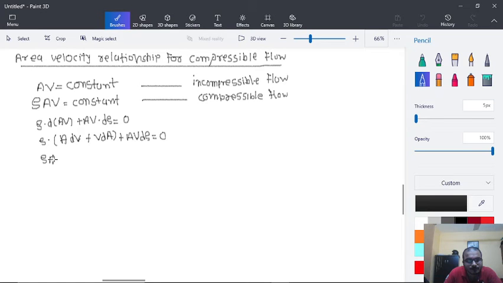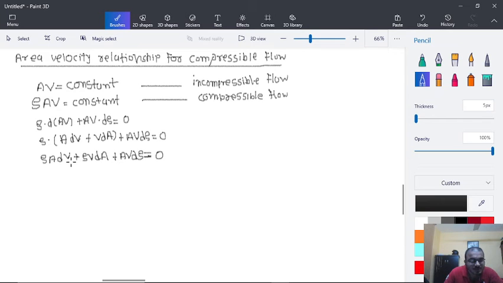So rho A dV plus rho V dA plus A V d rho is equal to 0.